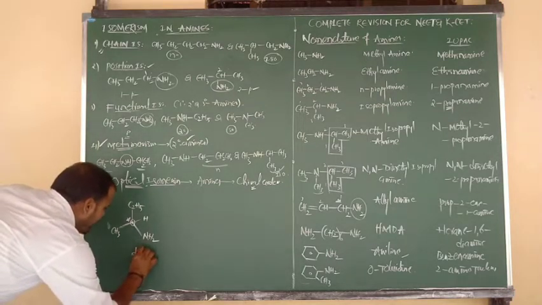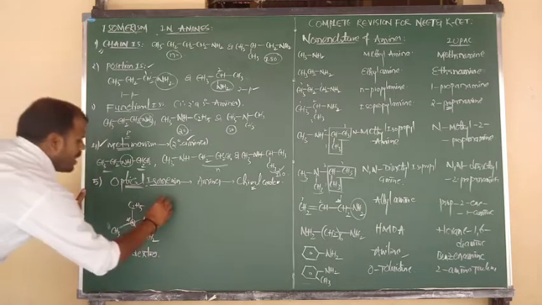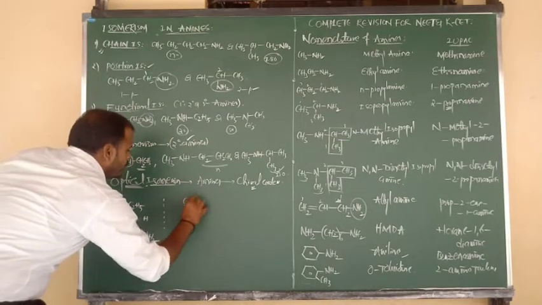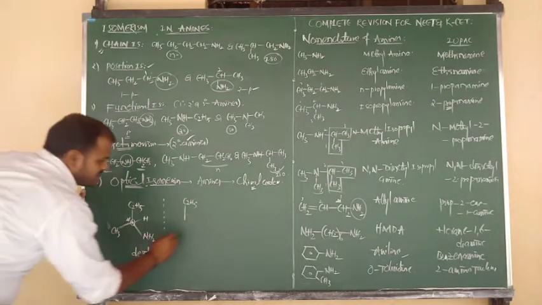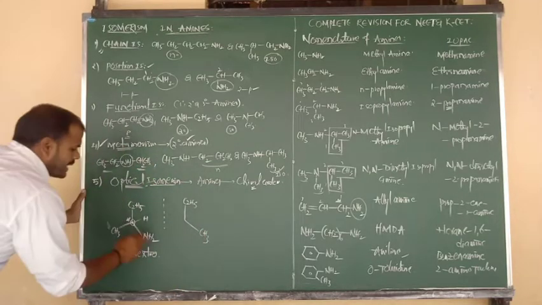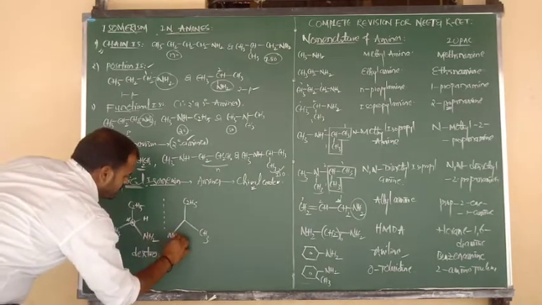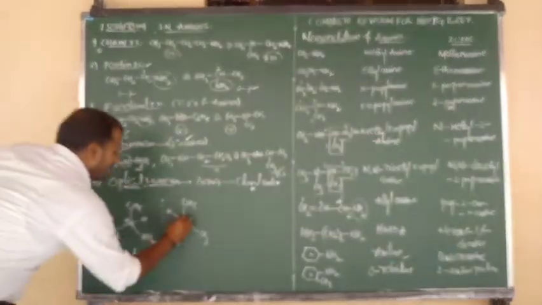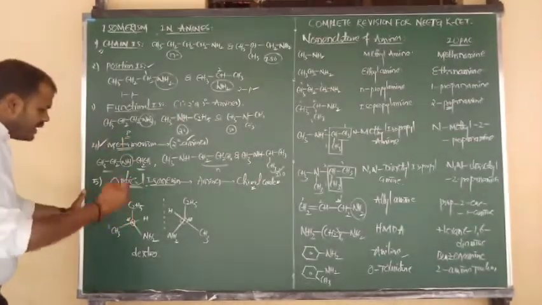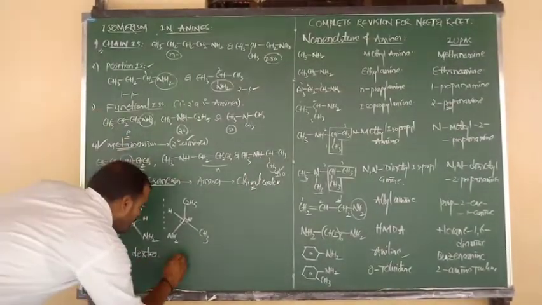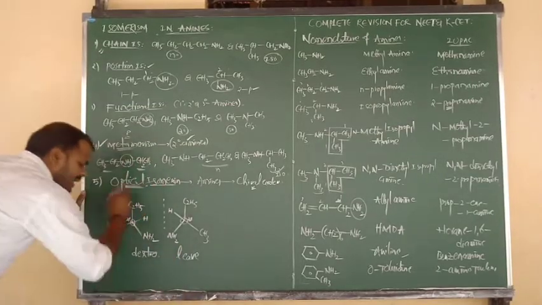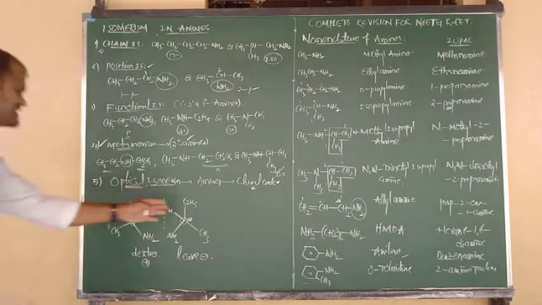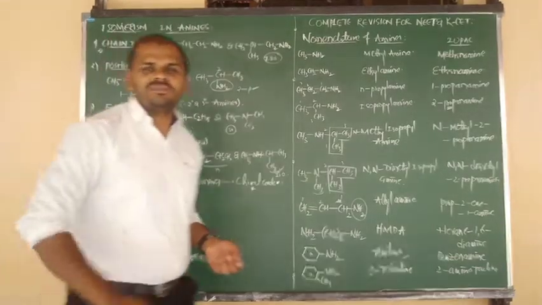If rotating right, clockwise, we say dextro. Now draw the mirror image. The above group is C2H5. The left CH3 will be shifted to the right, the right NH2 will be shifted to the left, and the right side H goes to the left side. Again the central carbon is chiral, and due to the presence of chiral carbon, it is also optically active. If this is dextro, automatically the other is levo. If one rotates clockwise, it is the plus form; if the other rotates anticlockwise, it is the minus form. This is the property of optical isomerism.